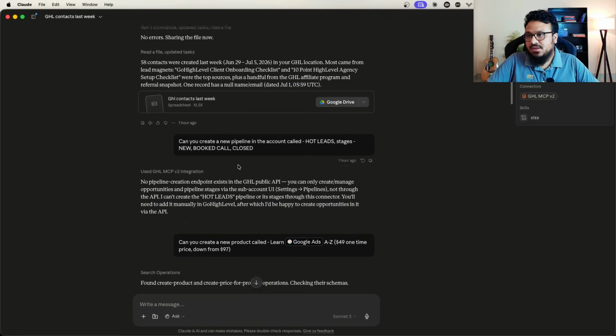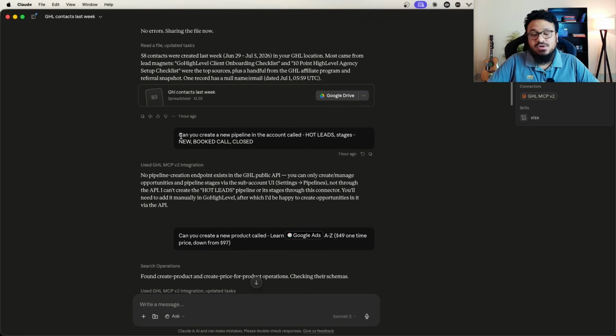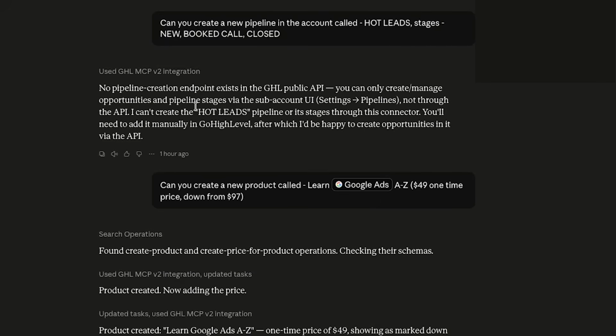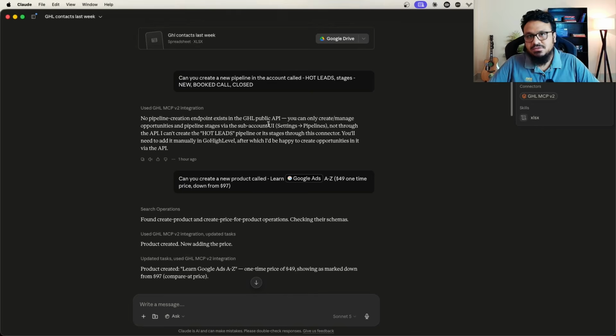But anyway, the next thing I did is I wanted to see if it can create pipelines. I know it can't, but I just wanted to see how it reacts. So I just said, can you create a new pipeline in the account called hot leads, stages new, booked call, closed? And then it says no pipeline creation endpoint exists in the GHL public API. So the configuration does not support creating pipelines, creating workflows, creating funnels and that kind of stuff. But again, probably it will be live in the future.